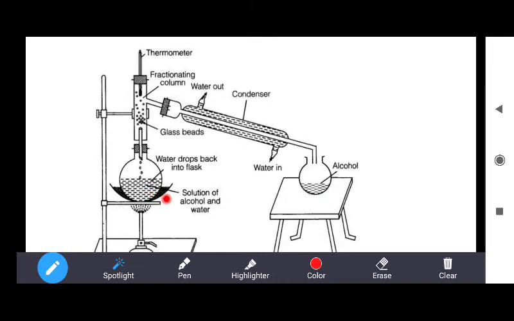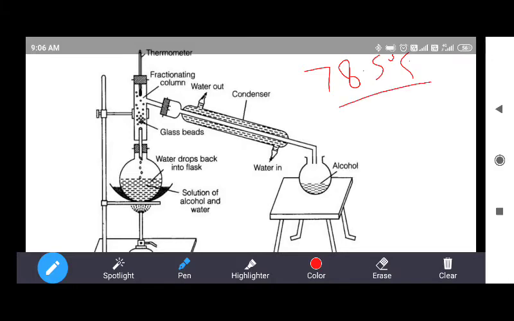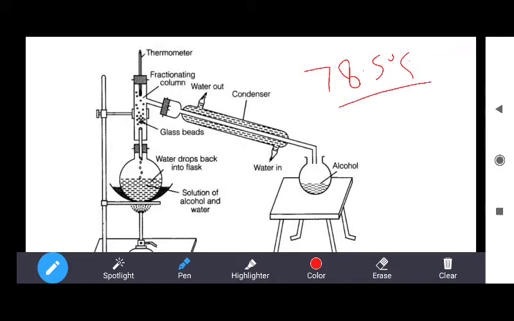For example, if you have to separate a mixture of ethanol and water, ethanol means alcohol, then you have to take the mixture into a distillation flask. When the distillation flask is placed on the heat, then at a certain temperature the liquid is converted into vapors, but the boiling point of ethanol is 78.5 degrees Celsius, or you can simply say 78 degrees Celsius.